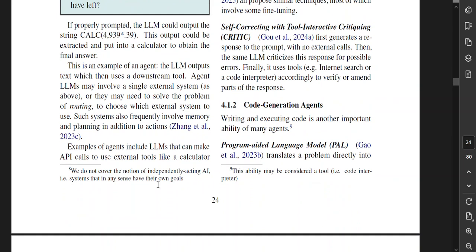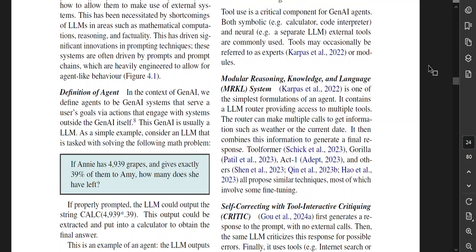They did have a note on here. We do not cover the notion of independently acting AI, i.e. systems that in any sense have their own goals, which we've talked about in other papers.